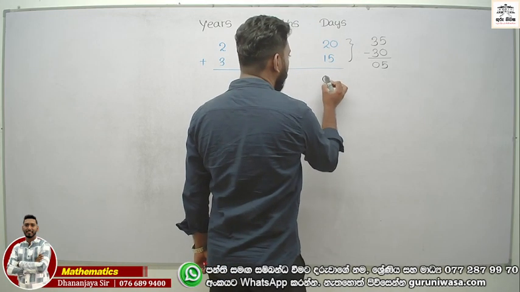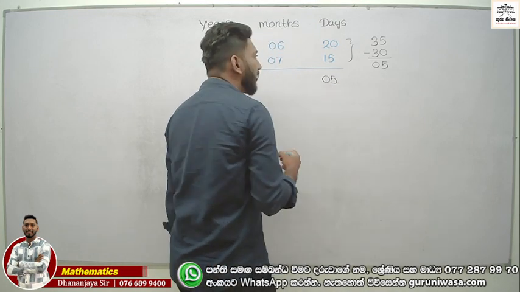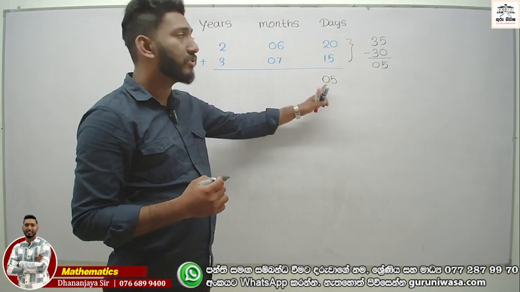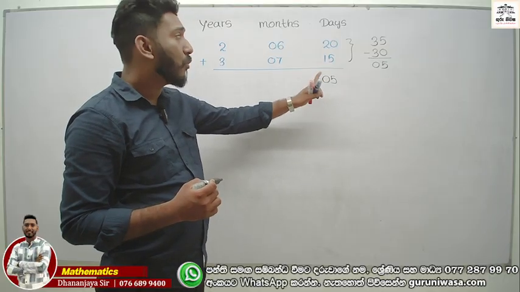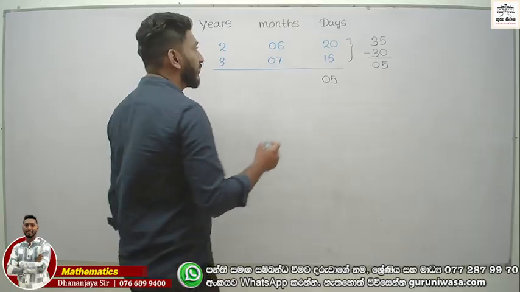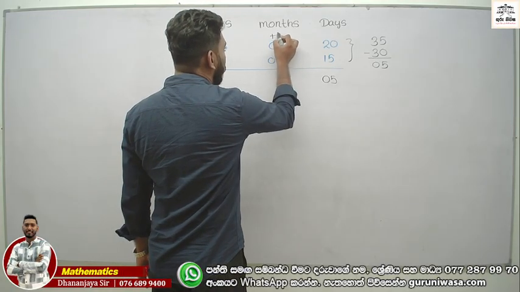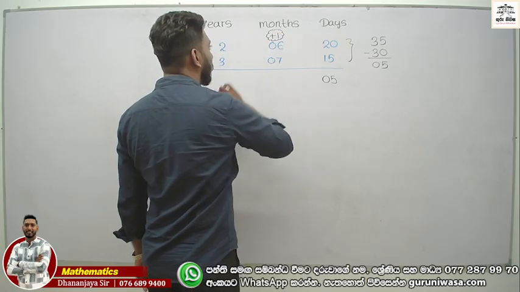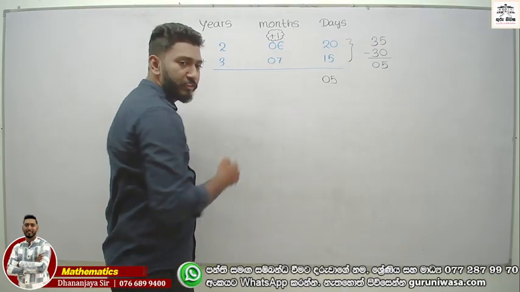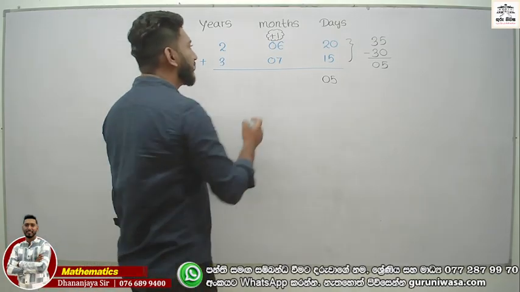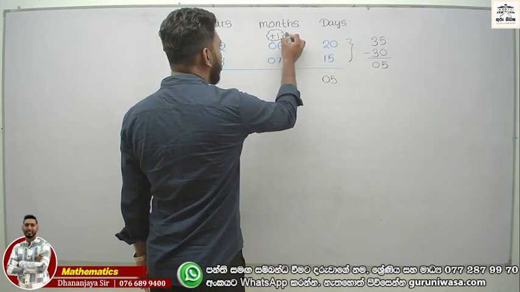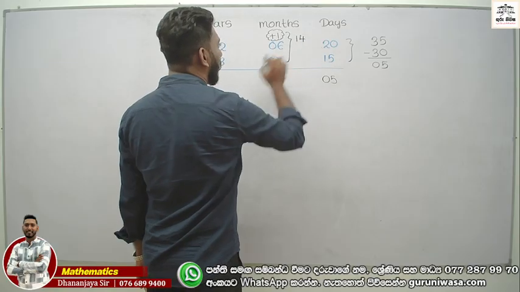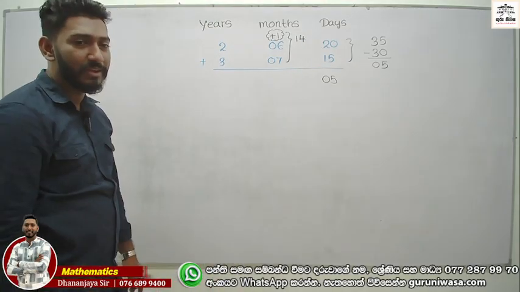Now, put the 5 in the days column. It's 35, no? Put the 5, and 30 days is 1 month. Need to add 1 to the month column. Now, 6 plus 7 is 13, and 13 plus 1 becomes 14 months. Now look at this.